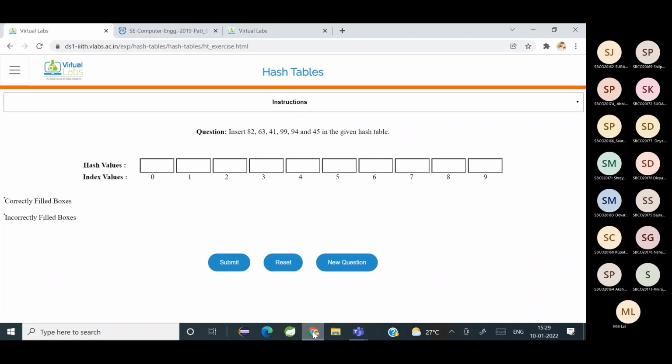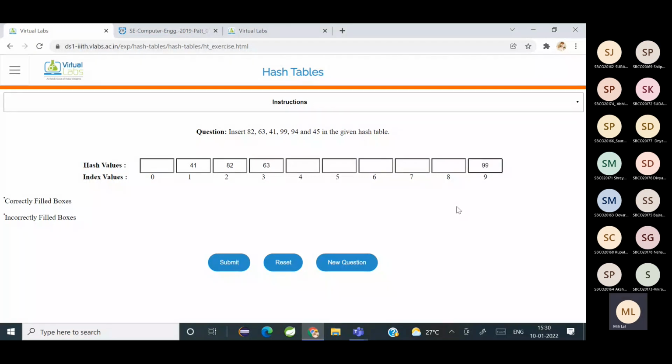Shilpa? Yes, ma'am. Okay, Shilpa, tell me. 82, second index. Okay. 63, third index. 41, first index. 99, index 9.